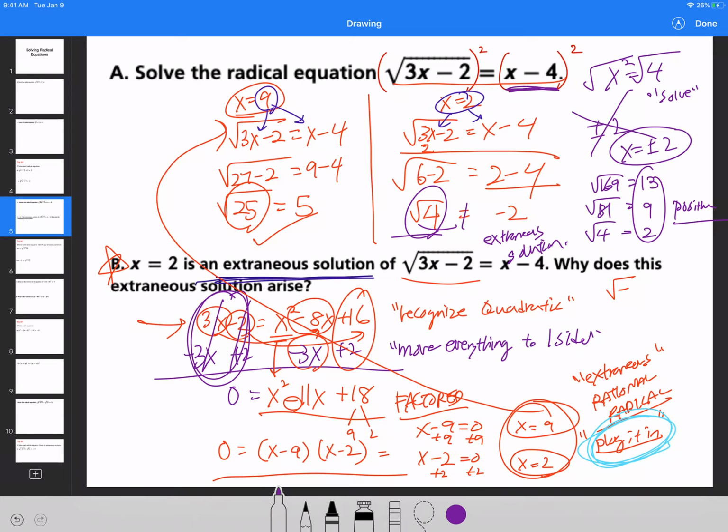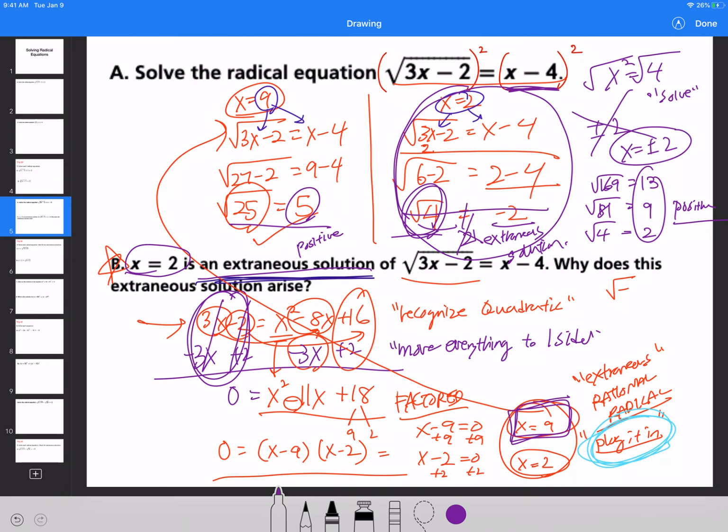This is the reason why you want to plug it back into the original equation and make sure you check for those what we call extraneous solutions. So plug it back in, make sure everything is positive. The square root of 25 is just positive 5. The square root of 4 is just positive 2. But since it's not positive 2 and it's negative 2, that's why we don't call this a solution, and we only say that x equal to 2 is extraneous, while x equal to 9 right here will be the real solution.